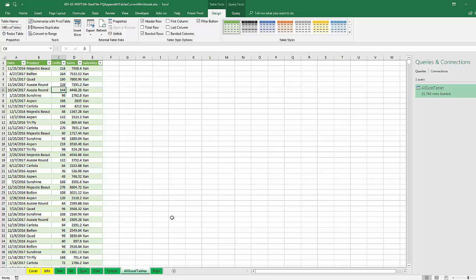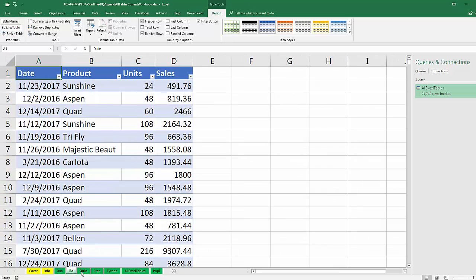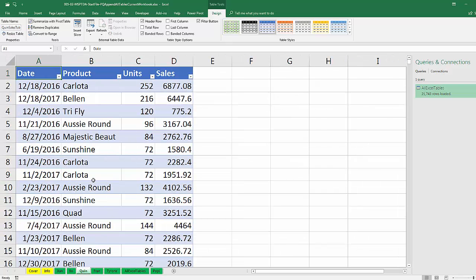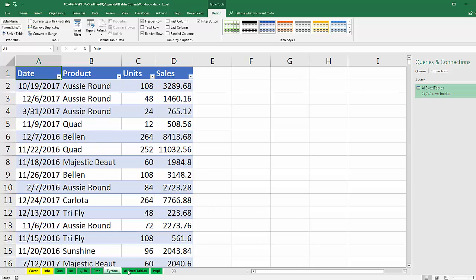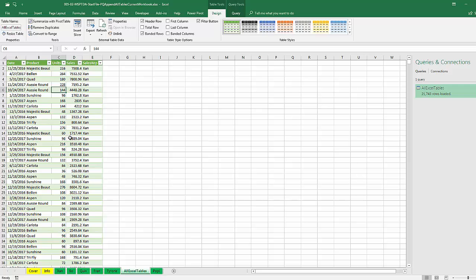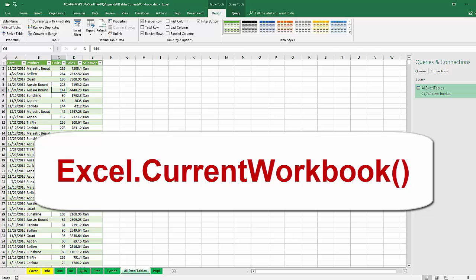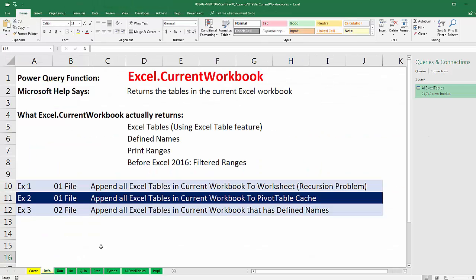Now, really, the whole setup of this is a crazy, non-standard, non-structured way of keeping data. But in the Excel world, people keep data in lots of crazy ways. So if you really do have data, Excel tables on different sheets, and you want them all in one table or pivot table cache, we can definitely use Excel.CurrentWorkbook.